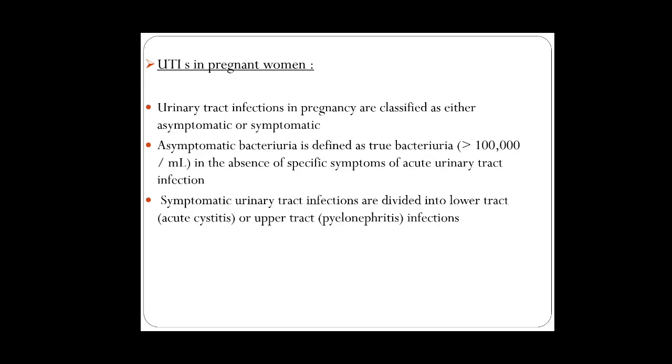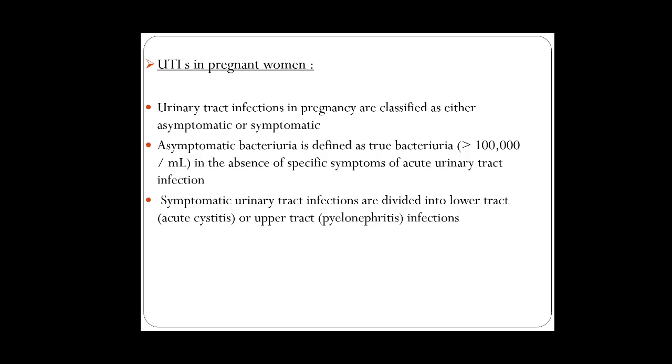So UTI in pregnancy is one of the most common things which you encounter clinically in pregnancy, because of the indentation of the developing fetus over the bladder, and there will be stasis of the urine and asymptomatic bacteriuria, where true bacteriuria is more than 10^5 per ml in the absence of specific symptoms of urinary tract infection.